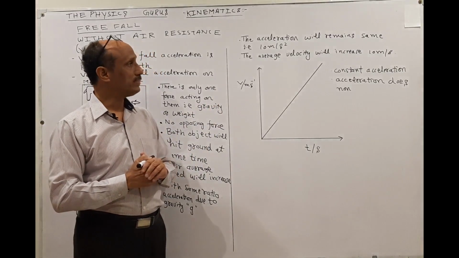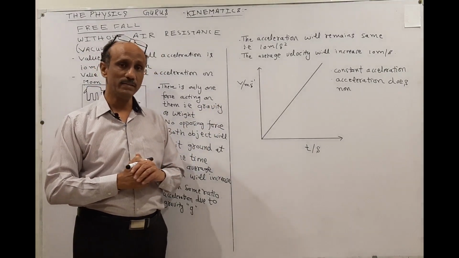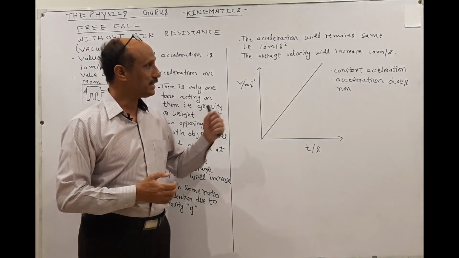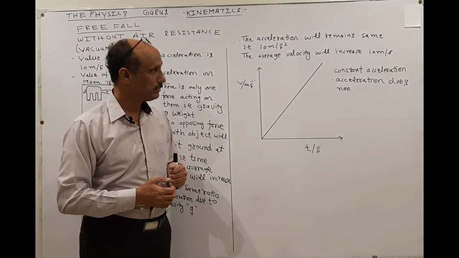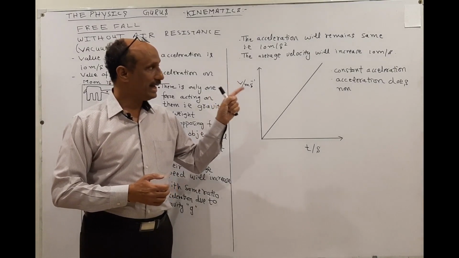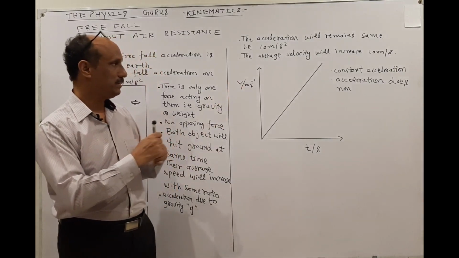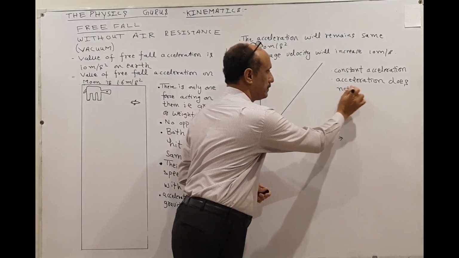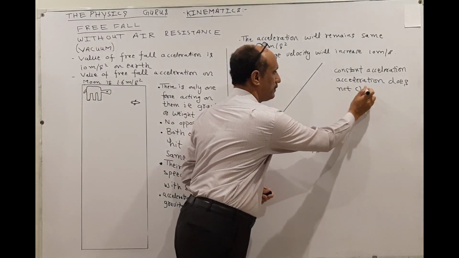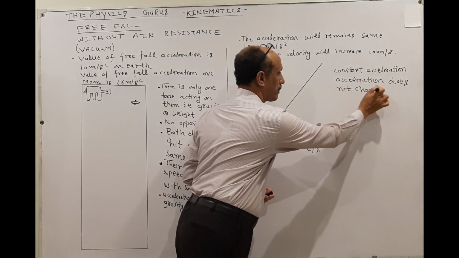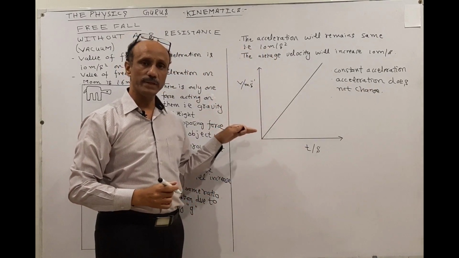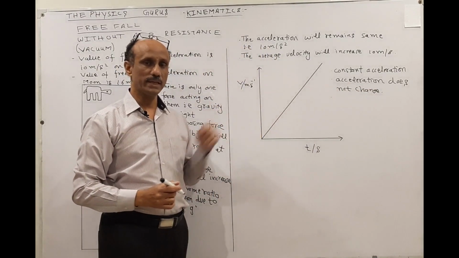The velocity will increase by 10 meter per second because the acceleration remains the same. So constant acceleration does not change. Velocity will increase by 10 meter per second.